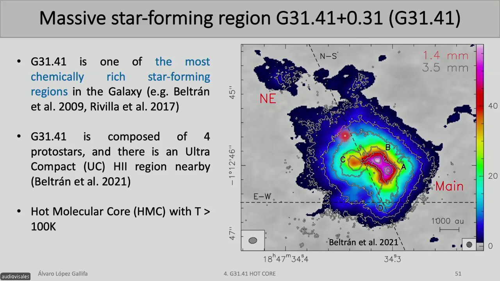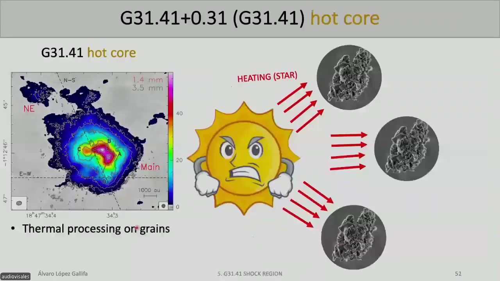Also, G3141 is composed of 4 protostars, four massive stars, which are A, B, C, and D, which is here. And these 4 parts will form the central part of G3141. And we want to study the hot molecular core, which is the central part of G3141. Okay, but what is a hot core? A hot core is basically all the area which surrounds these 4 protostars.